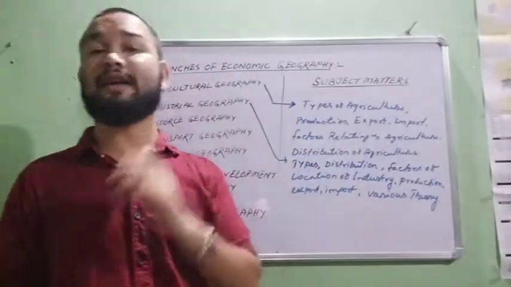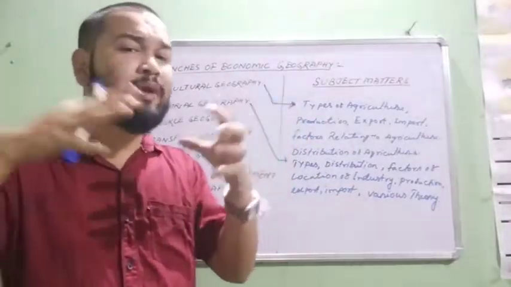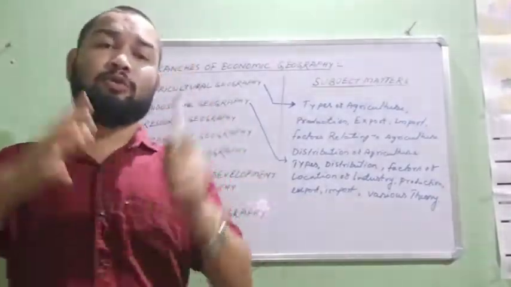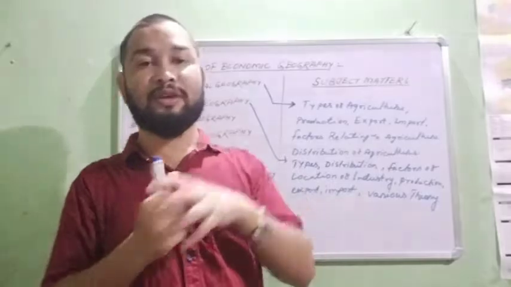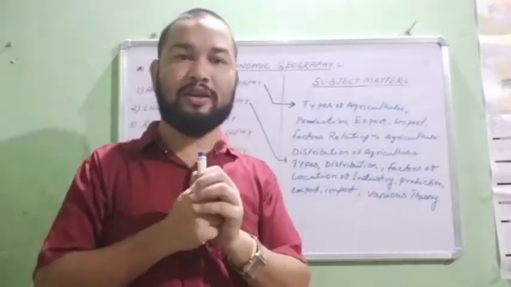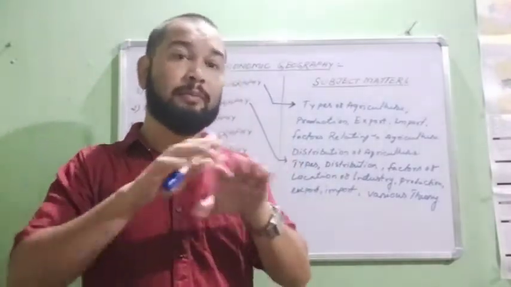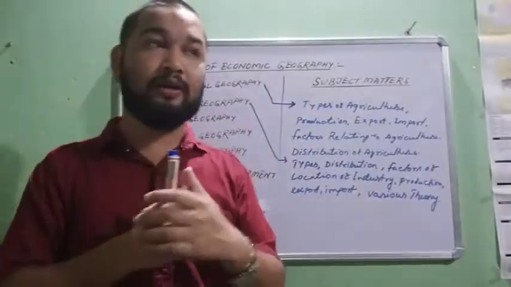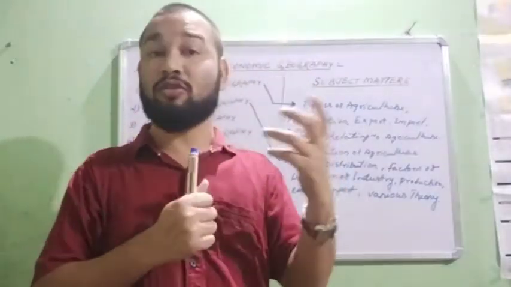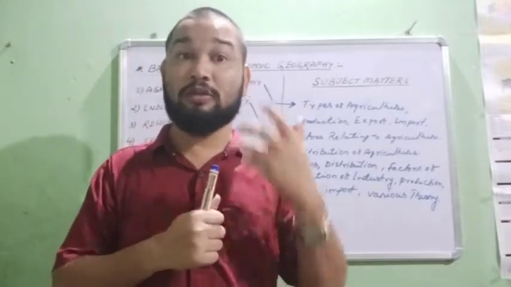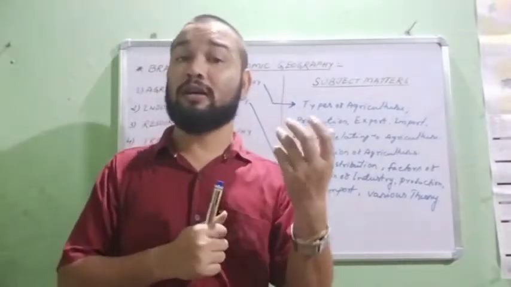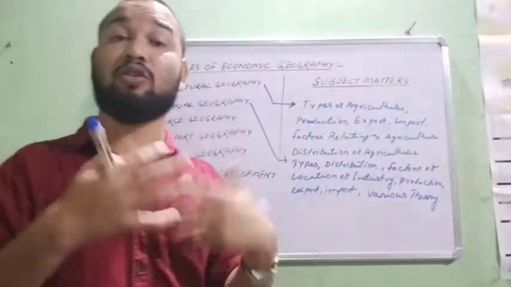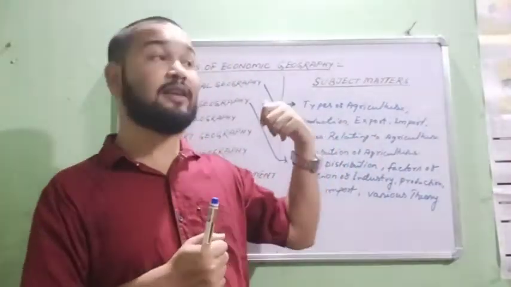For locating an industry, some factors should be available there: raw material, labor, flat land, water, and good weather and climatic conditions. These locational factors are also studied in industrial geography.